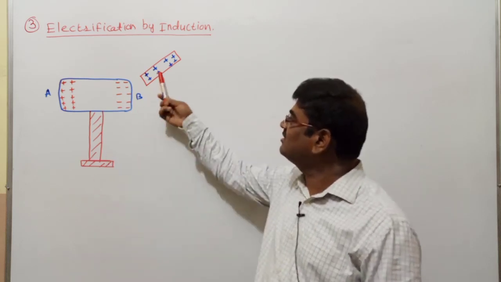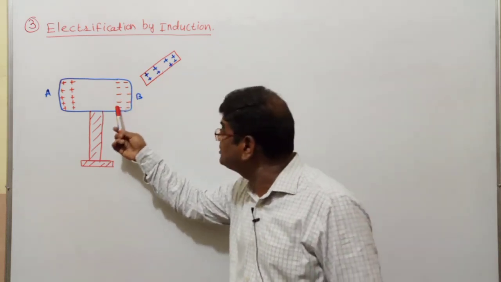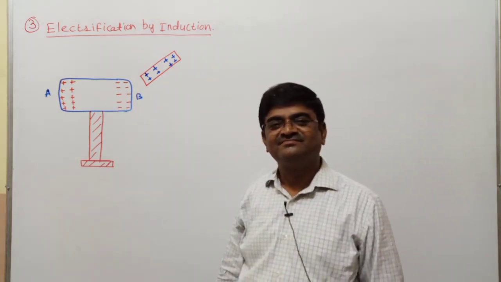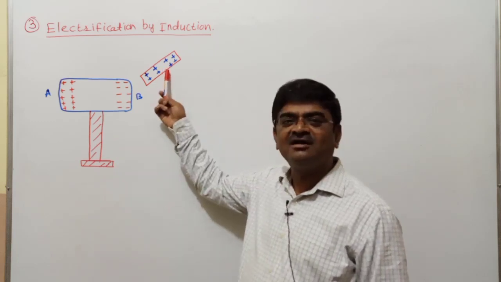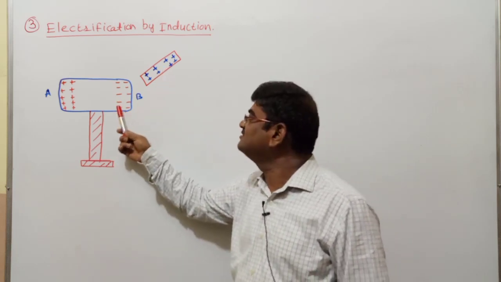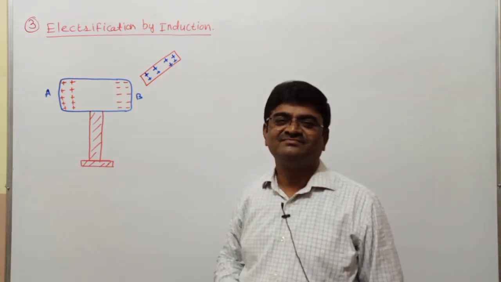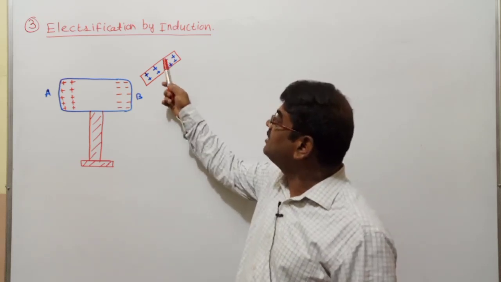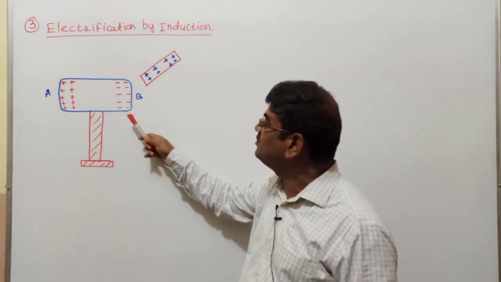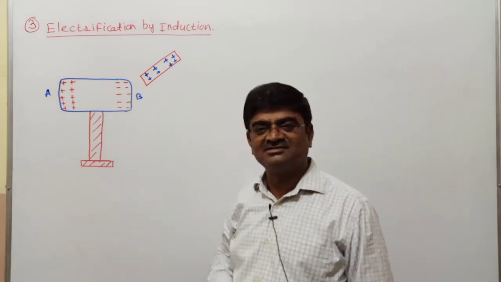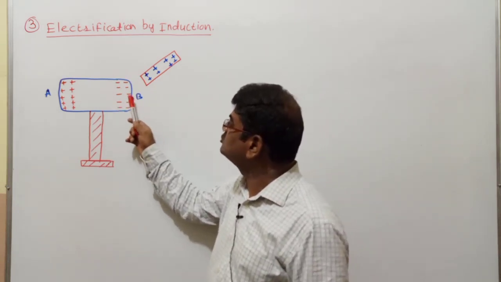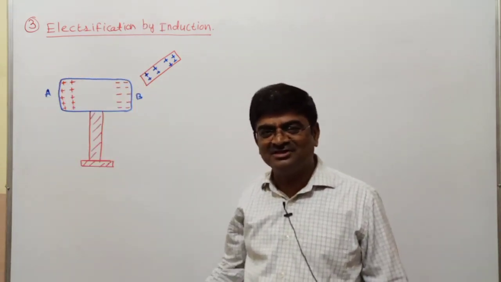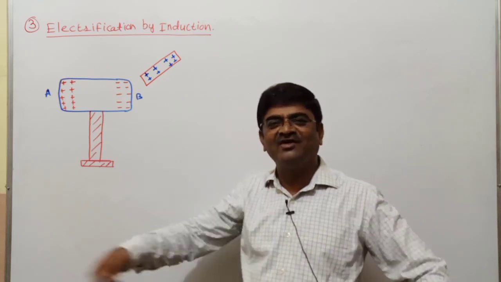As at present I have taken a positively charged glass rod, so I have got the opposite kind of charge at the nearer end, negative charge. Had I got an ebonite rod here, negatively charged, I would have had this as positive. Then what happens to get positive there? Because of the negatively charged ebonite rod, electrons from here will get repelled, like charges. And that repulsion will make electrons go as far as possible.